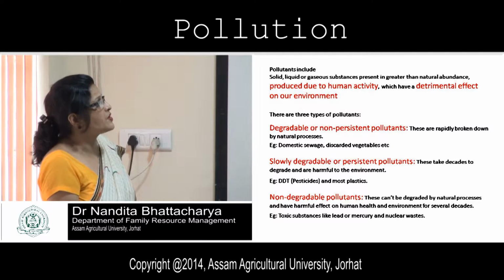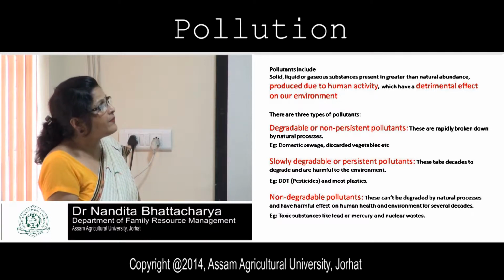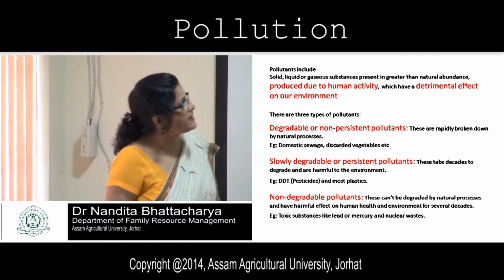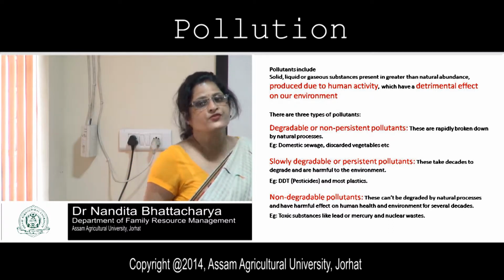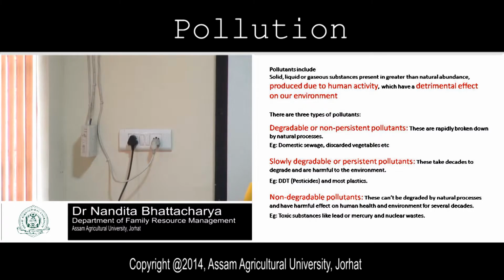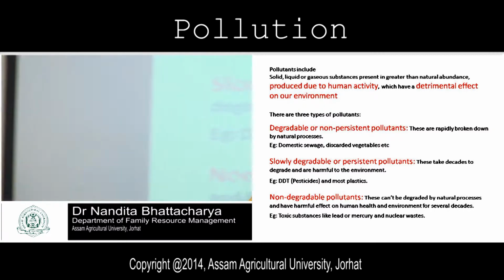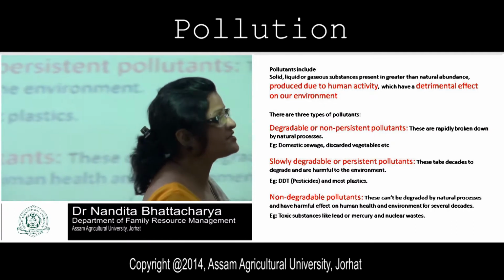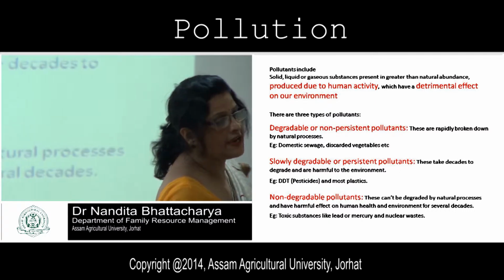There are three types of pollutants: degradable or non-persistent pollutants. These are rapidly broken down by natural processes. Do you have any idea what is degradable? Biologically degradable.